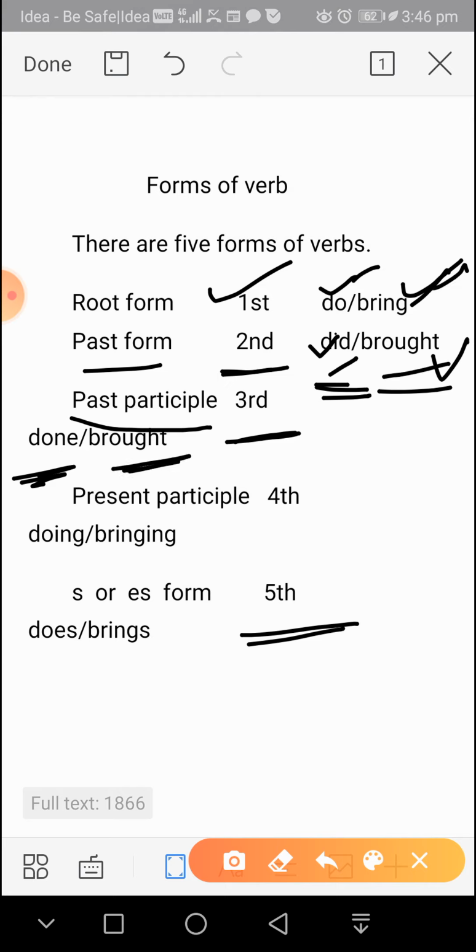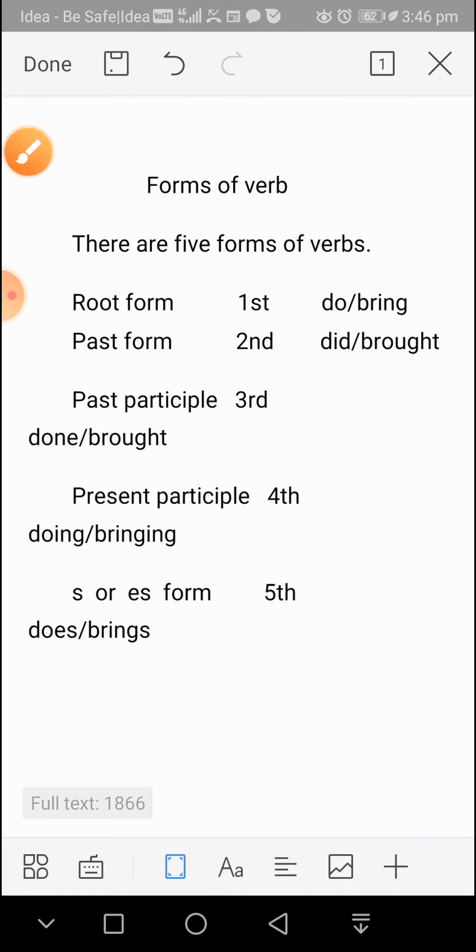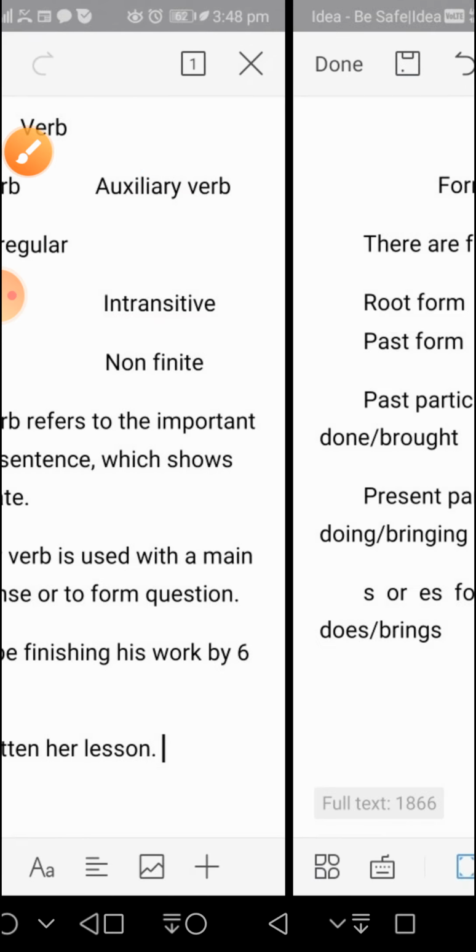This is the third form. Our fourth form of verb is the present participle, like do, did, done, doing; bring, brought, brought, bringing. The fifth form of verb is the s or es form. It means do, did, done, doing, does; bring, brought, brought, bringing, brings. So there are a total of 5 forms of verbs.